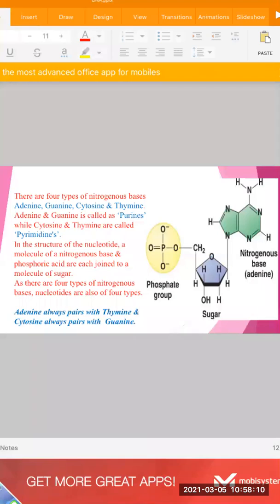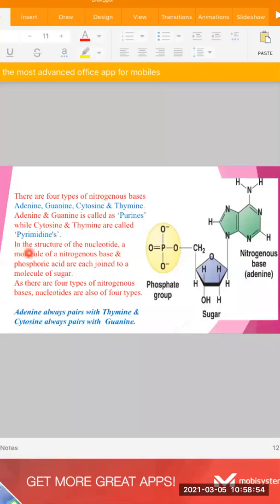Now basically when we see DNA, it is made up of 4 types of nitrogenous bases. What are the names of the nitrogenous bases? We'll now see. The first nitrogenous base is adenine, then guanine, then cytosine, and then thymine. The nitrogenous bases adenine and guanine are called purines, while the other 2 nitrogenous bases, cytosine and thymine, are called pyrimidines.